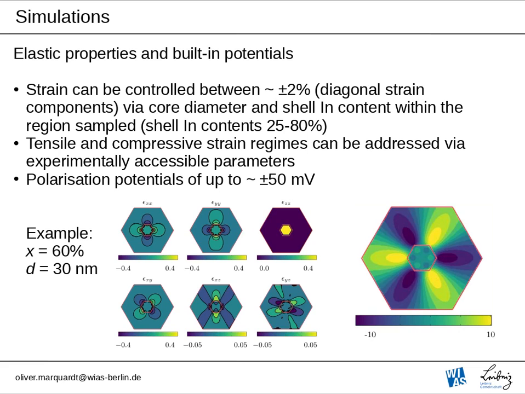That's pretty much what the corresponding built-in electrostatic potential, the polarization potential, looks like. And depending on the material composition of the outer shell and the thickness of the core, we can have polarization potentials of up to plus minus 50 millivolts here. So that can be significant, as we will also see in the next slides.